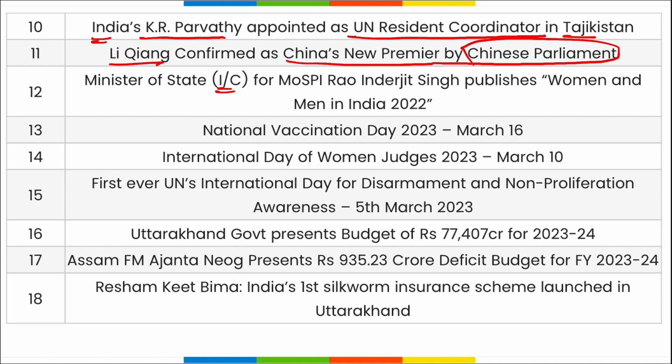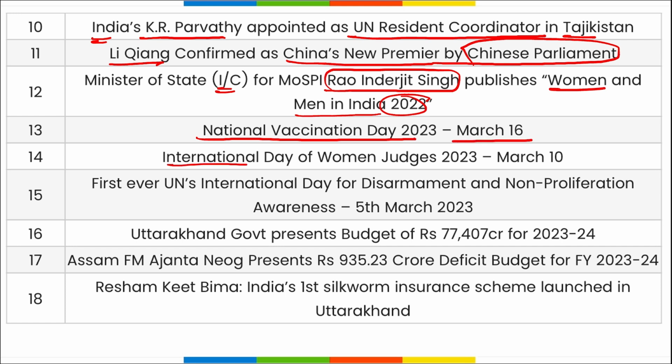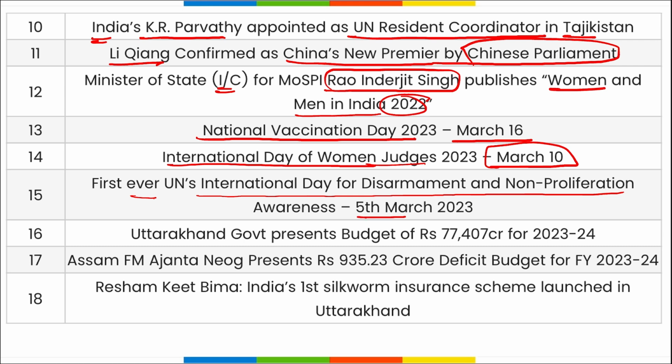Minister of State with independent charge, Rao Inderjit Singh, has published the Women and Men in India 2022. National Vaccination Day on 16th of March. International Day of Women Judges in 2023 was observed on 10th of March. Then the first ever UN International Day for Disarmament and Non-Proliferation Awareness was observed on 5th of March.